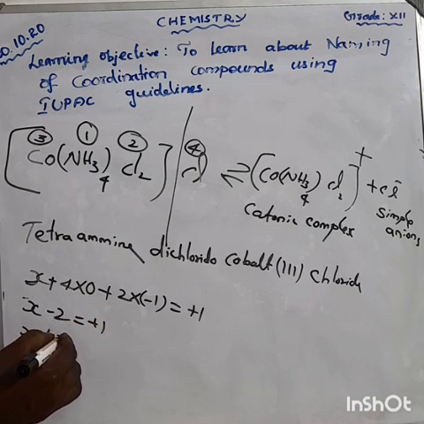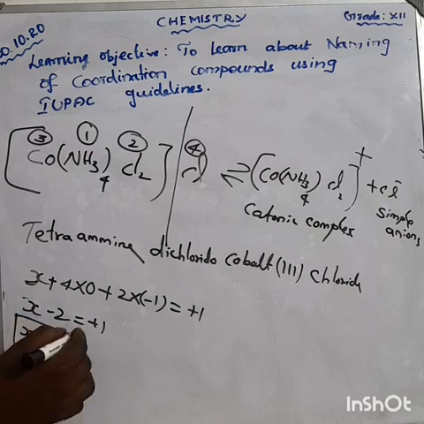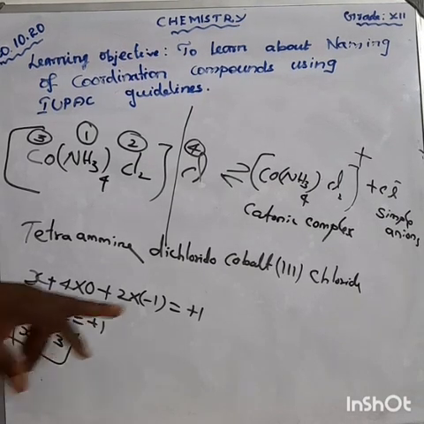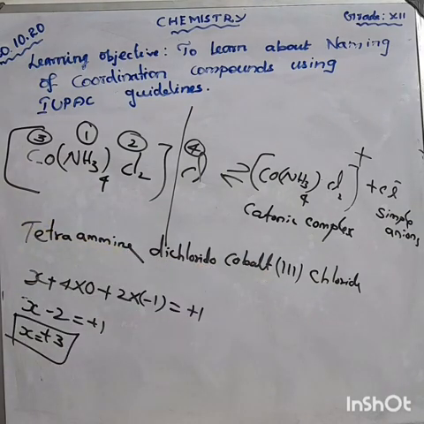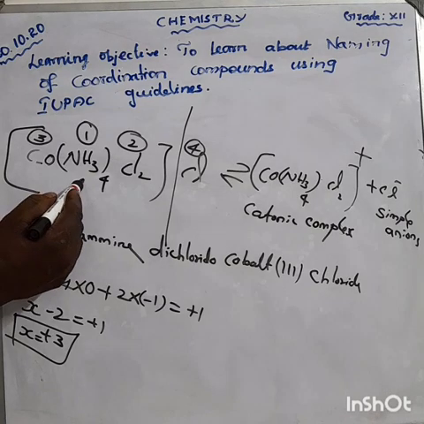x plus 3, x is equal to plus 3. This is the oxidation state for cobalt. Like this method we can write. Anyhow, everything is over. The first one is about the ligand.